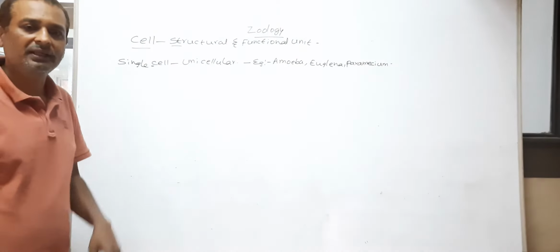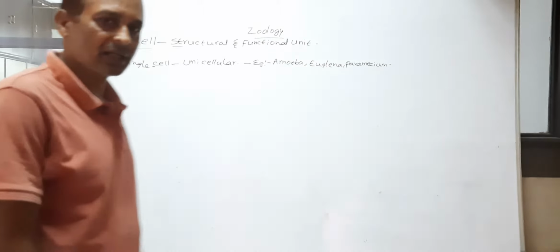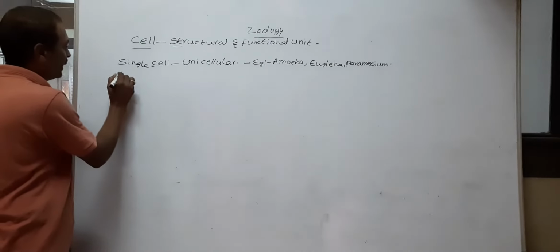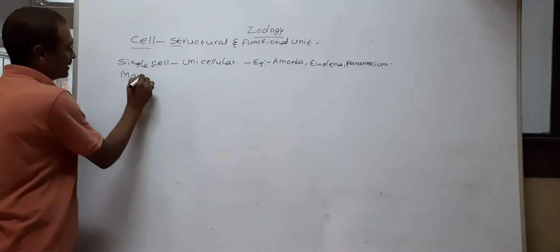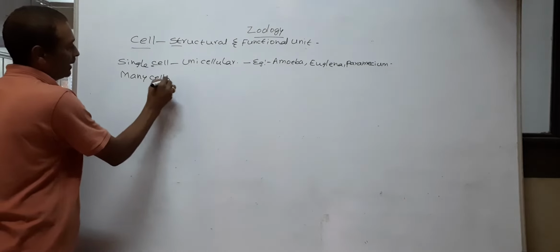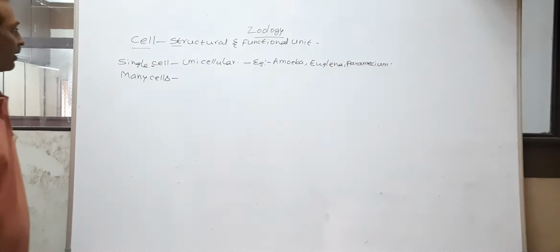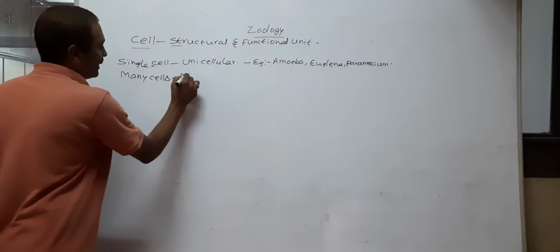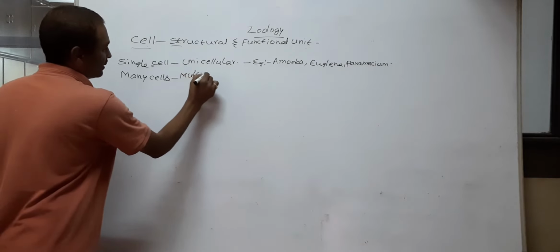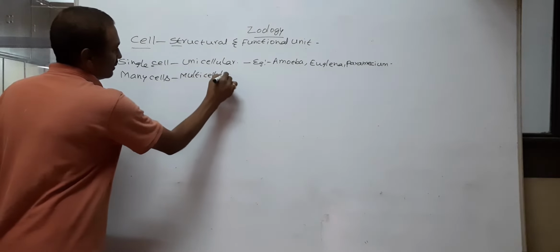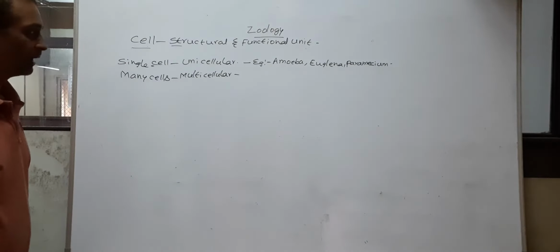Some of the bodies of living organisms are made by many cells. Those are called multicellular.